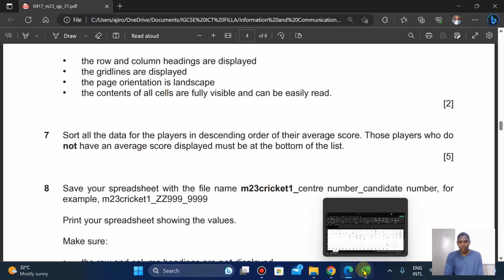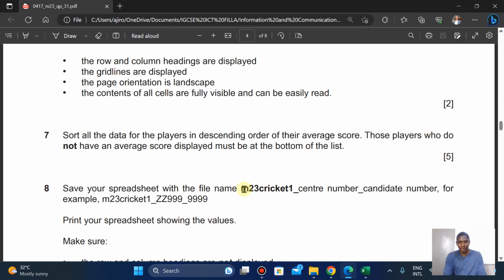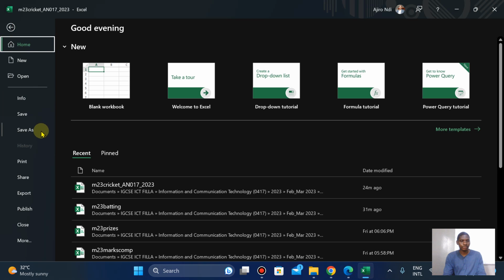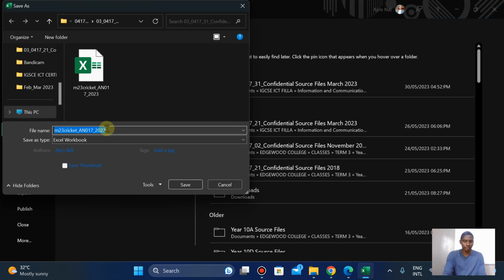Okay, so I'm going to save it again, going to copy it, copy, file, save as. Okay, paste this. Center number, I'm just going to edit this.